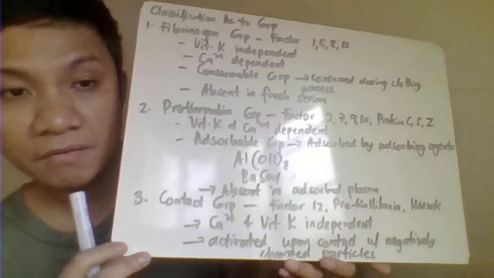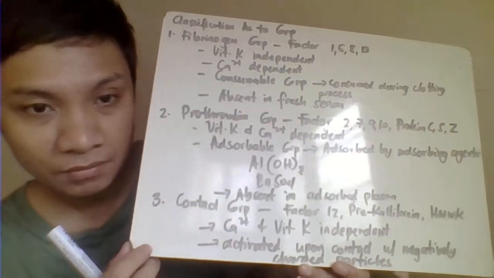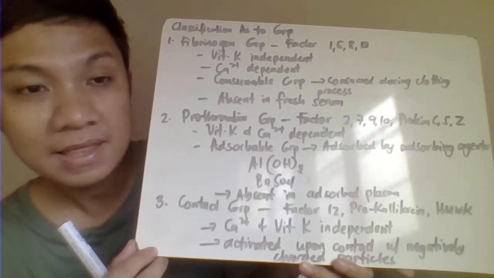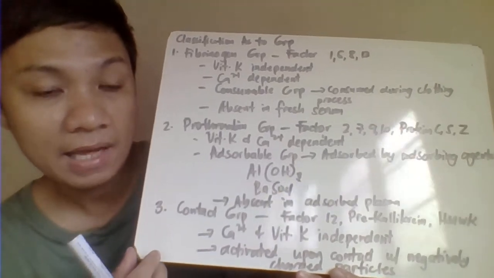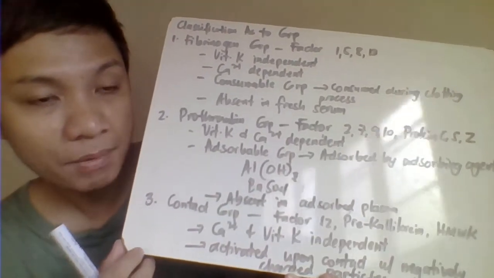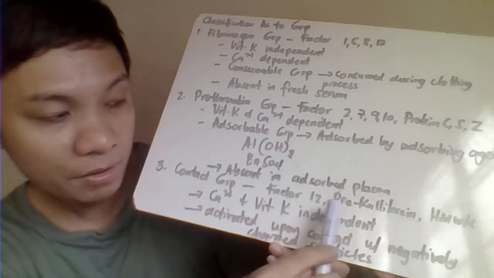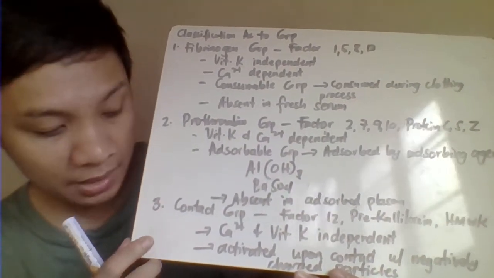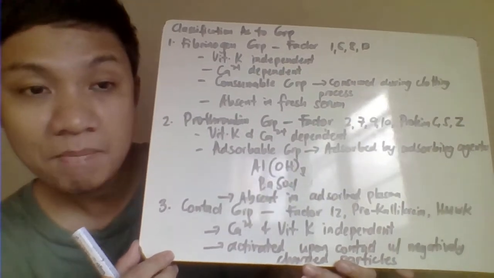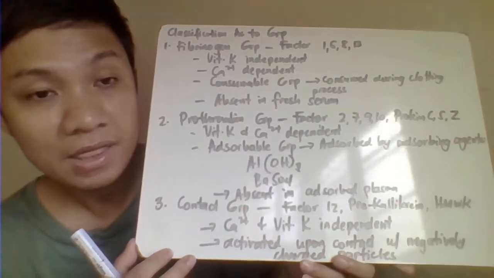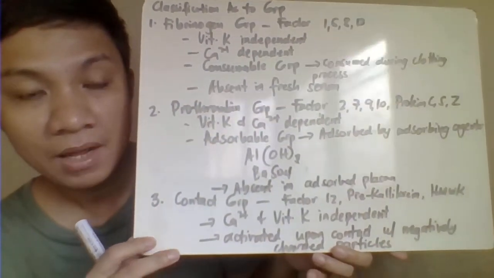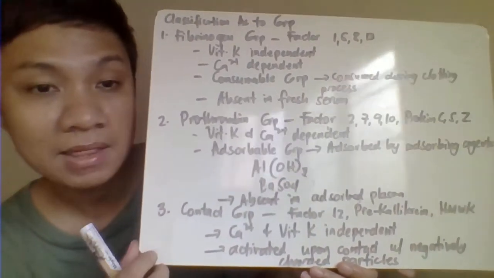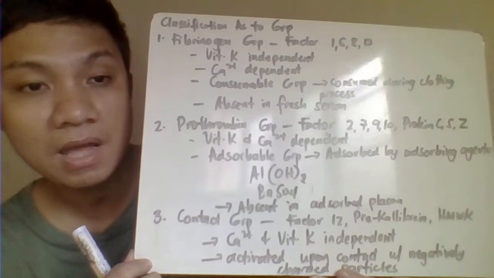In the third classification of our coagulation factors, we have here the contact group. The contact group is basically they are involved in the contact. Okay, they tend to be activated upon contact with your negatively charged na particles. Example of your contact group, we have factor 12, your prekallikrein, and we have also here your high molecular weight kininogen. And we classify this one as calcium independent, so hindi sila nangangailangan ng calcium for them to be activated. So just need to be upon contact with your negatively charged particles. Another one, they're also vitamin K independent, so they do not require vitamin K in order for them to become activated.